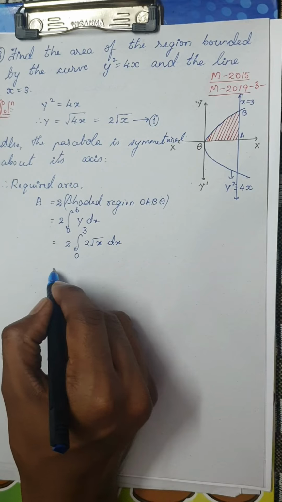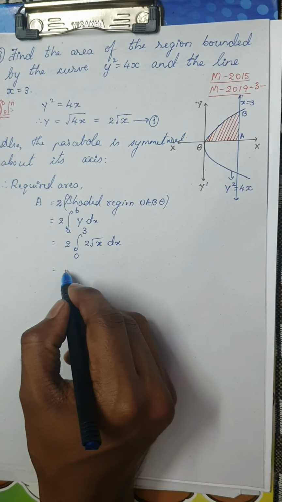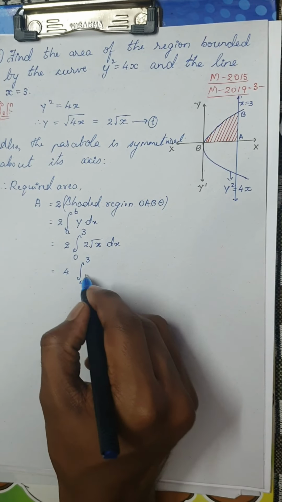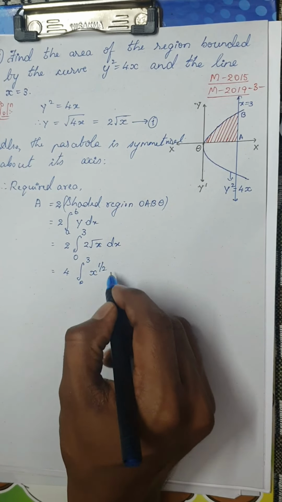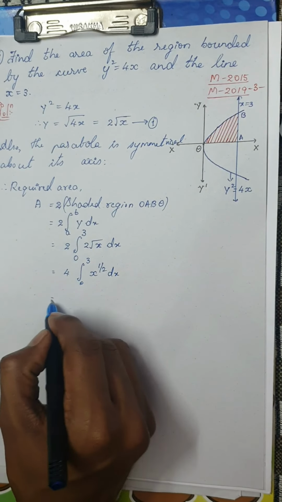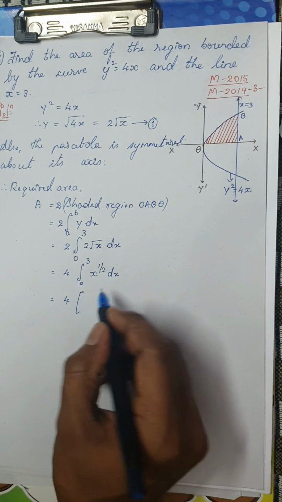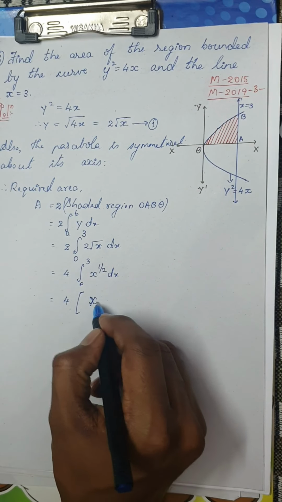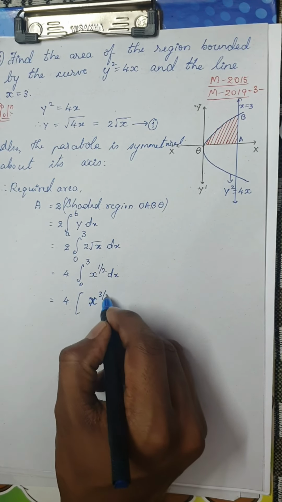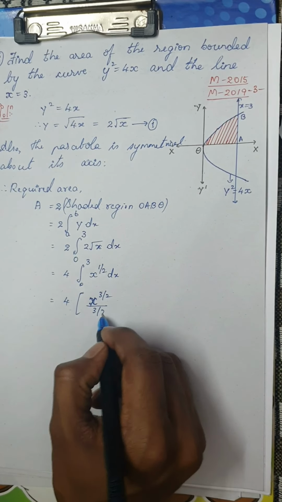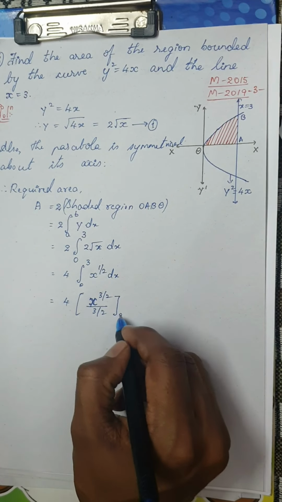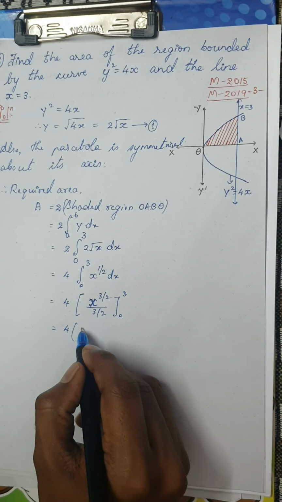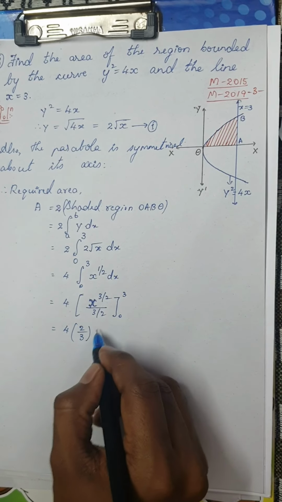Again, these are very simple equations here. 2 into 2 would be 4. Integral from 0 to 3, root x means x power half dx. So this is 4 into the integral of x power 1 by 2, as we have just done in the previous 2 questions. The integral of x power 1 by 2 is x power 3 by 2 divided by 3 by 2 within the limits 0 to 3. This is 4 into the reciprocal of 3 by 2, which is 2 by 3.